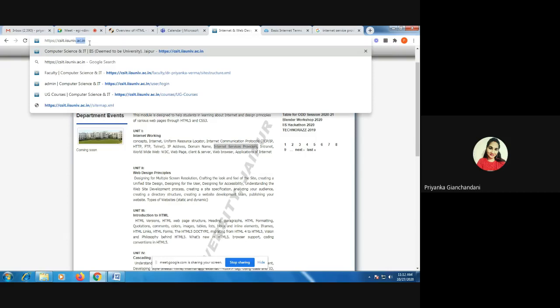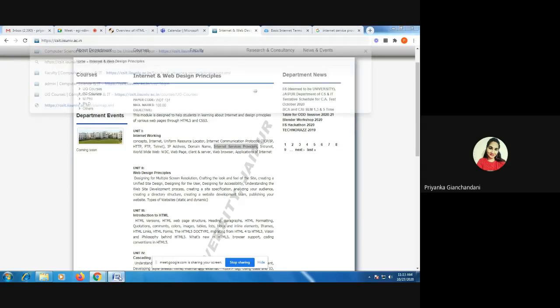So URL is basically made up of two things. One is a protocol, which can either be HTTP or FTP, right? I'll even tell what is the purpose of hypertext transfer protocol. Then you have two forward slashes, then the name of the site, followed by the domain. So this entire address that you type in for searching for one particular website is called the URL. Whenever you want to access any particular website, you type in the URL of that particular website. So what is a URL?